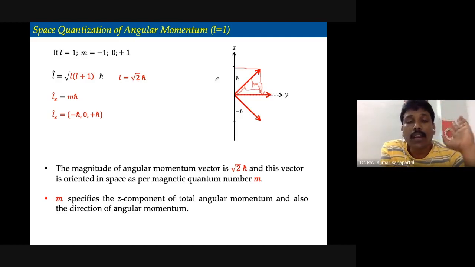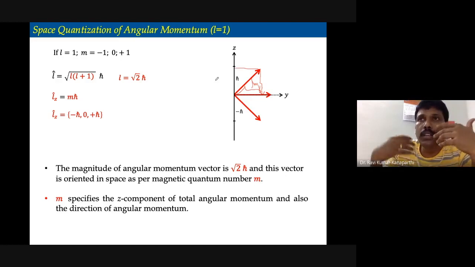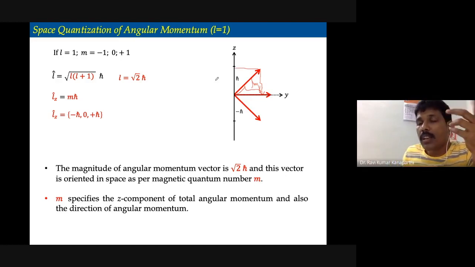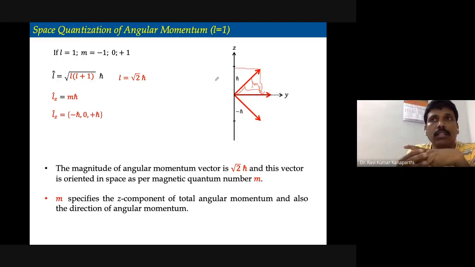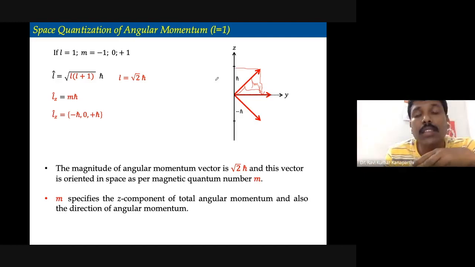Similarly, we can also talk about another point. There is another component. One of the angular momentum components is the projection at which it is making with the positive z-axis. It can be discussed. Other than these 2 points, we can't talk about any other aspect with regard to angular momentum components.